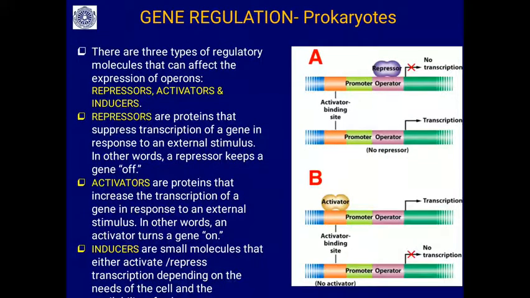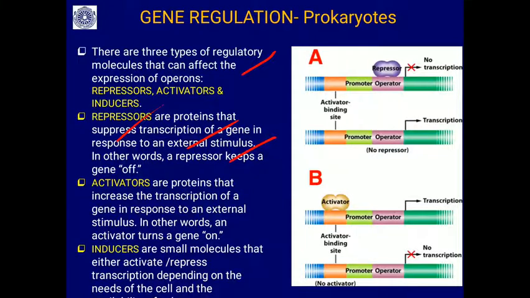So there are three types of regulatory molecules that can affect the expression of the operon. The operon will be expressed or repressed depending on these three types of regulatory molecules. They decide whether the operon is expressed and the proteins are synthesized or not. The first are called repressors. These are proteins that suppress the transcription of a gene in response to an external stimulus.